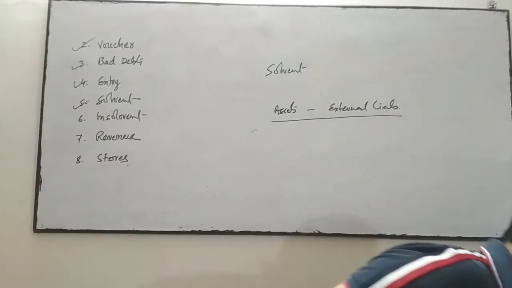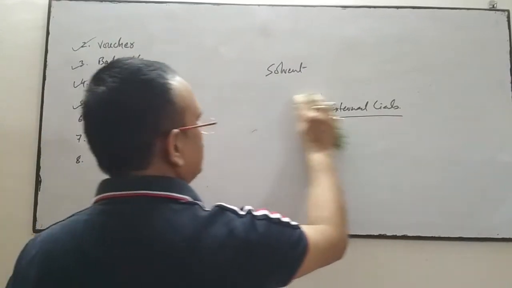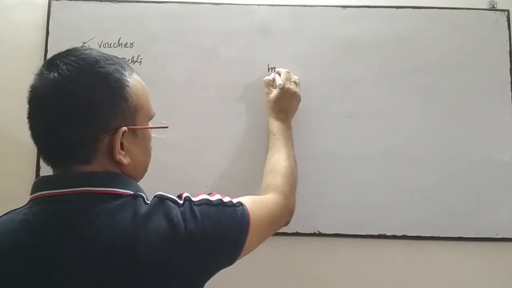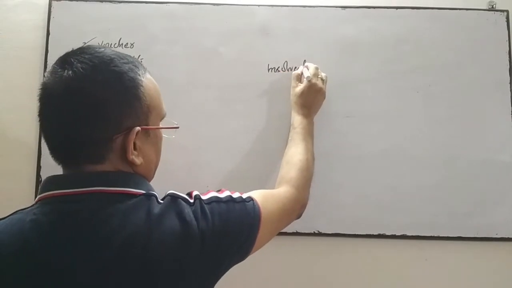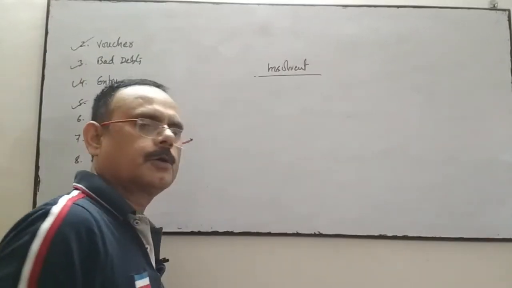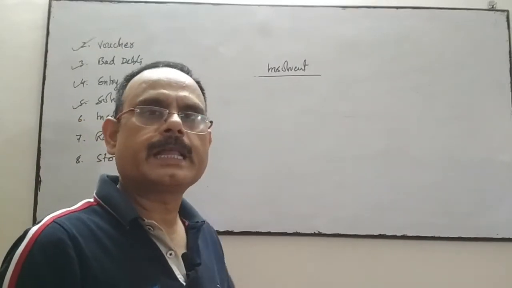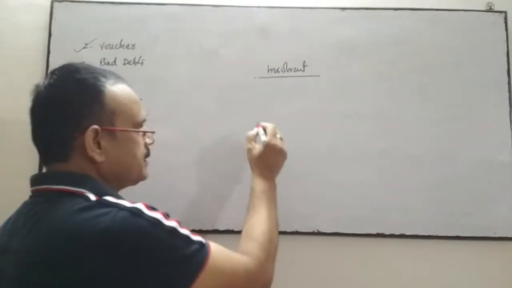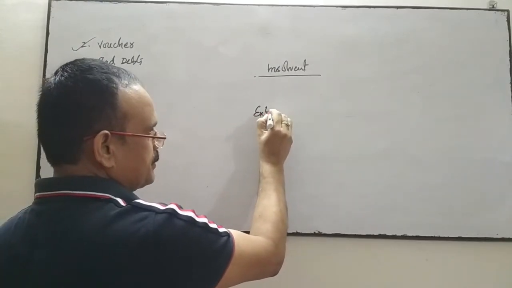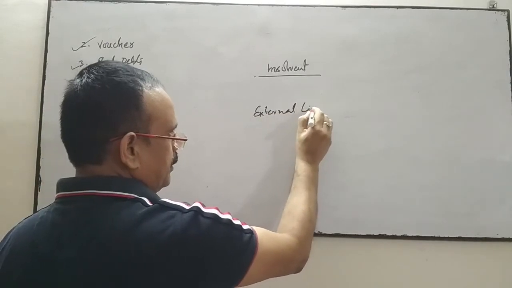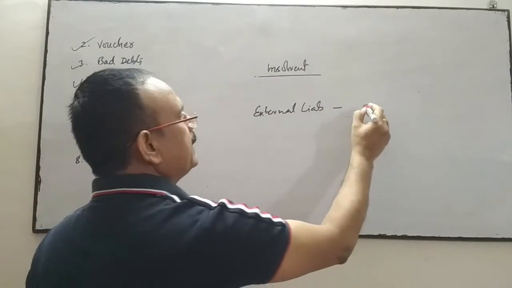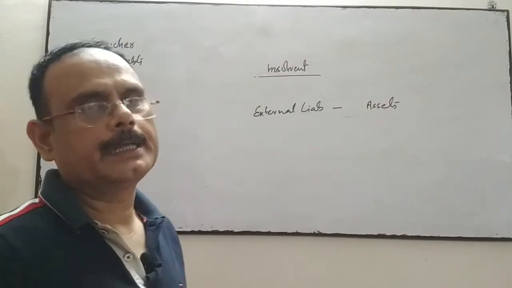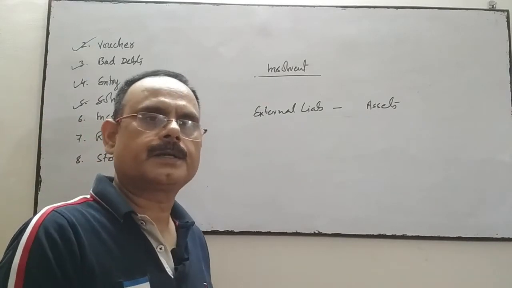Just the opposite of solvent is insolvent. When the person or party is not in a position to pay his liability, then the person or party is called insolvent. It means the external liability of the person exceeds his assets, and his financial condition is worst.